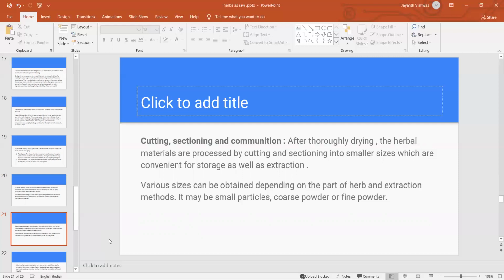And we can go for cutting and sectioning, and even for extraction. For extraction also it is very easy. We have to cut into smaller sizes and go for sectioning, so that we can do the extraction easily, and even the storage easily. So various sizes can be obtained depending on the part of the herb and extraction methods. It may be small particles, sometimes coarse powder or maybe fine powder.